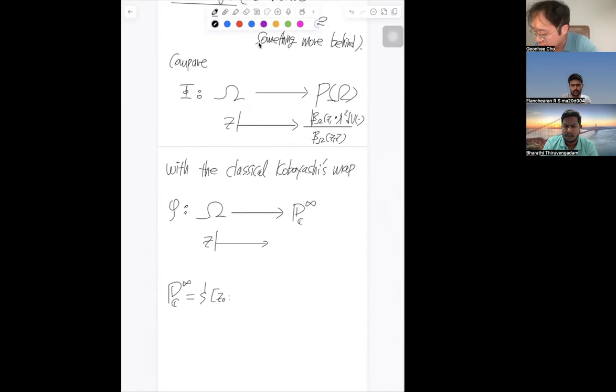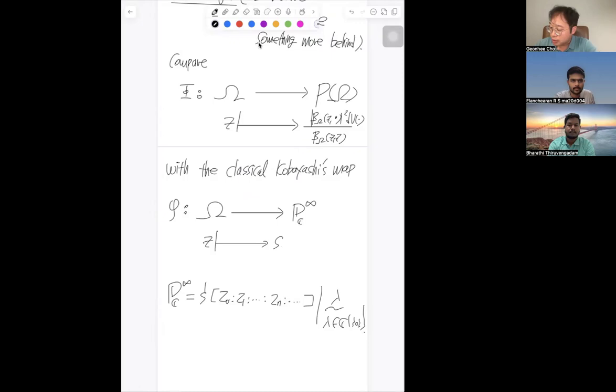So Z naught. Let me just use the standard notation. I need to define this map, but let me just mention Z naught, Z1, Zn, and it goes forever, but this has a linear relation by lambda. Let me just skip to this. So this can be defined in the L2 sense, so that we are still able to map this.